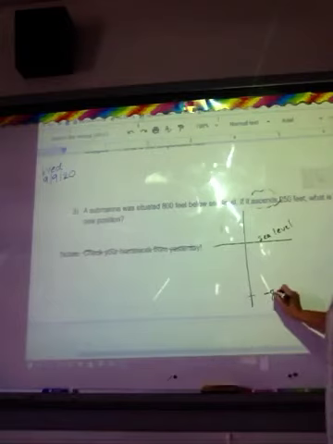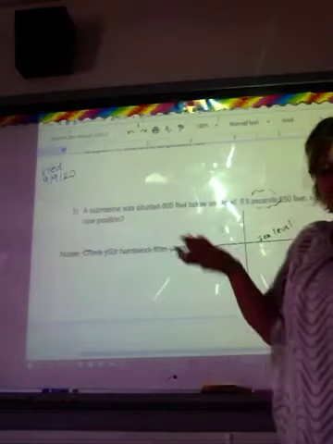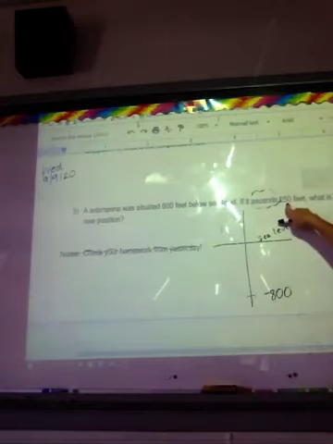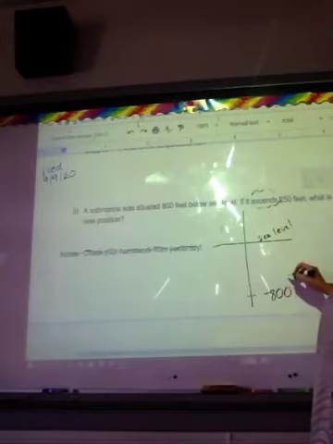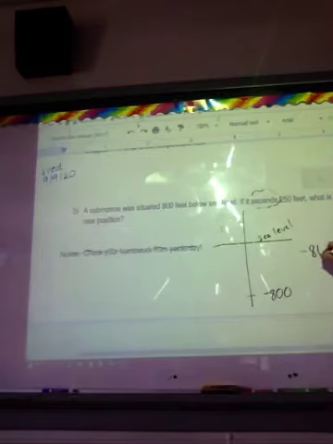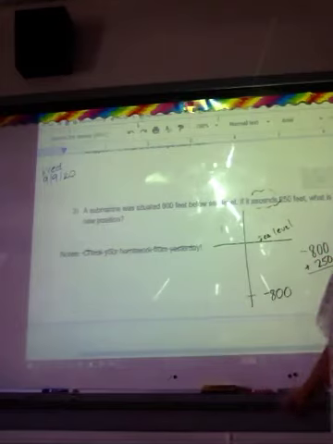A negative 800. And if it ascends 250, then that means it's going to go up 250, right? So we would write that negative 800 plus the 250. Now that's some weird math right there.